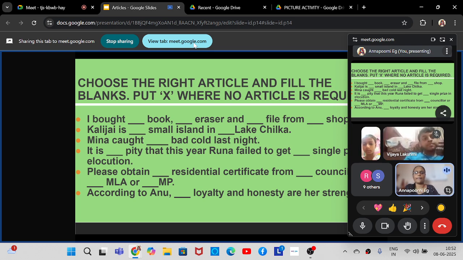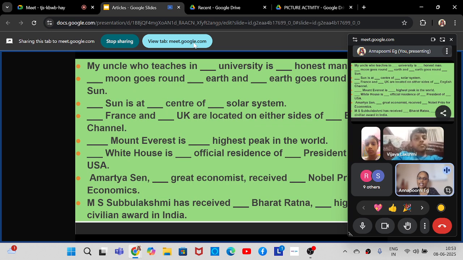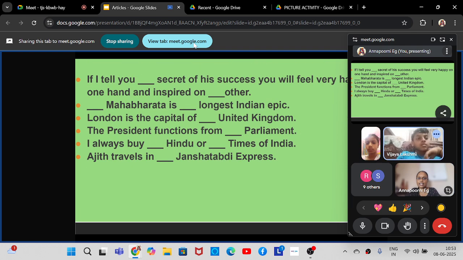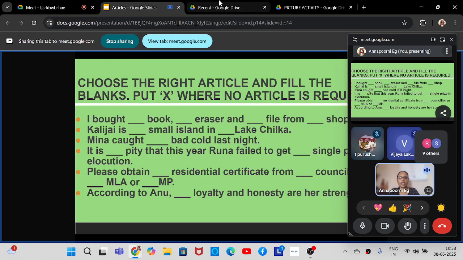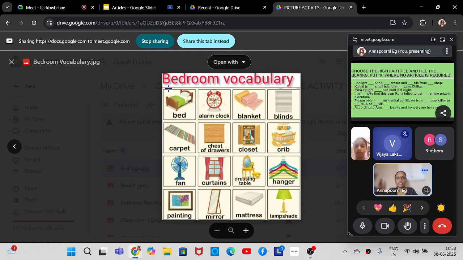Now it's time for an activity. Let me ask you one thing. Do you want to do this activity or do you want a picture activity? Activity, madam. Picture activity means I will present a picture on the screen and you have to speak about it. So, shall we do this activity in the next class? These articles, shall we do it in the next class? Okay, ma'am. Yes. Okay, so let us give a break for articles. Now, I will take a second. Okay.